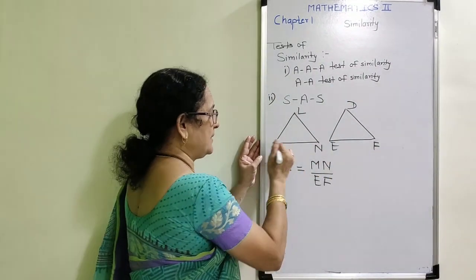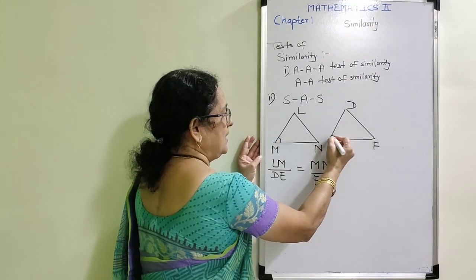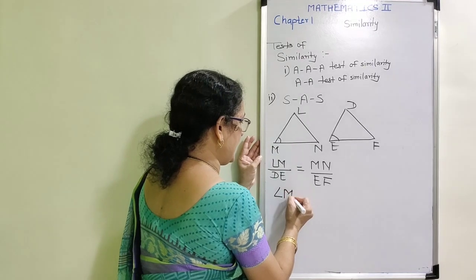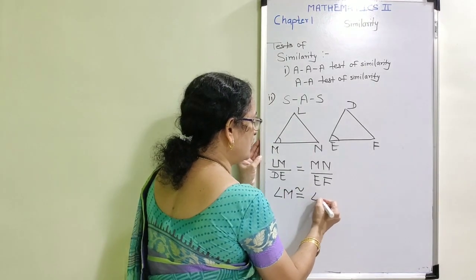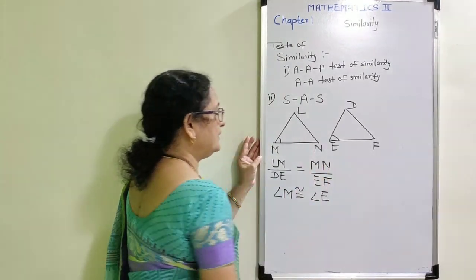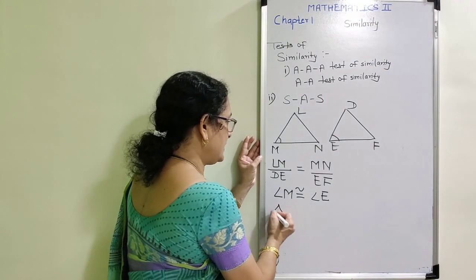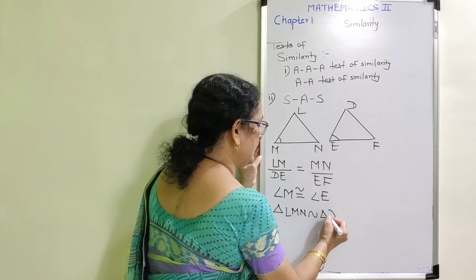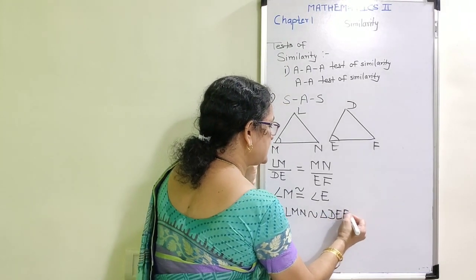Two sides are in proportion, and if the angle in between those two sides, that is if angle M is congruent to angle E, then we can say that triangle LMN is similar to triangle DEF by which test?